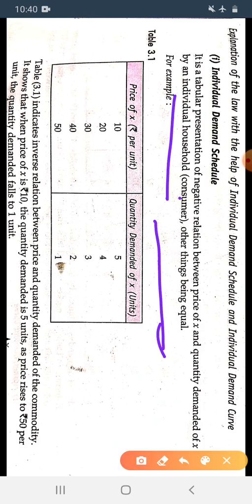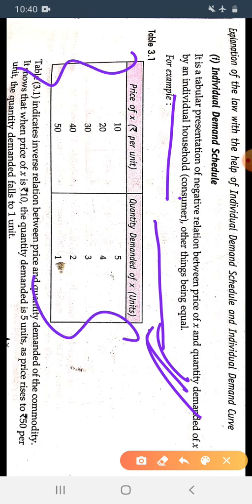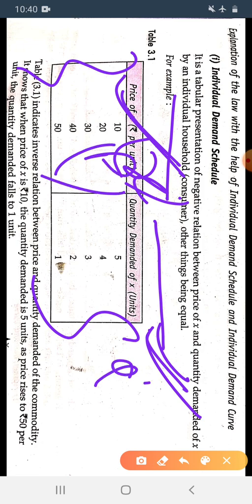other things being equal. We have taken other things being equal. In other things, all the factors remain constant, and these factors are the price of the related goods, income of the consumer, expectation about the price in future, as well as taste and preference of the consumer. So we will take some data. It is the price of the X commodity, and it is the quantity demanded of the X commodity.